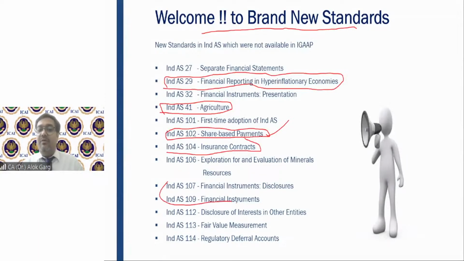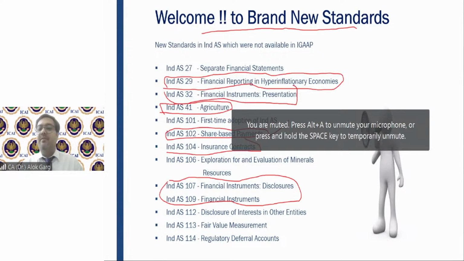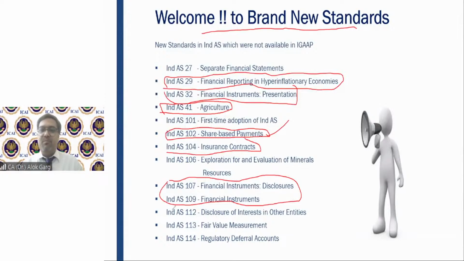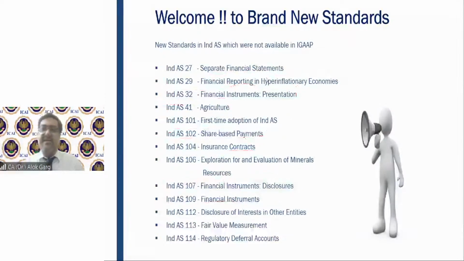Earlier, in accounting standard, there was no AS which was notified on financial instrument. But now we have a standard which is notified on financial instrument. Right? Is that clear? So you can see a lot of guidances under IND AS. So just to summarize, there are 27 notified accounting standard and there are 39 IND AS.